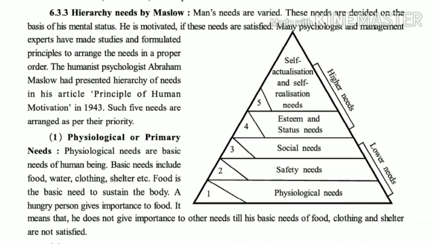Man's needs are varied, and these needs are decided on the basis of his mental status. He is motivated if these needs are satisfied, and whenever a man is working in any field, he is satisfied when his needs are satisfied. Many psychologists and management experts have made studies and formulated principles to arrange the needs in a proper order.